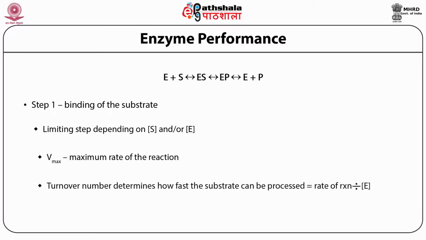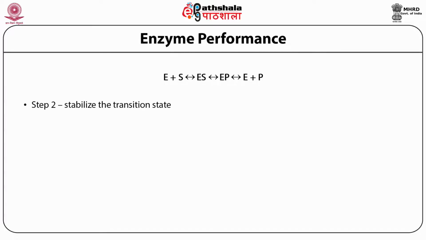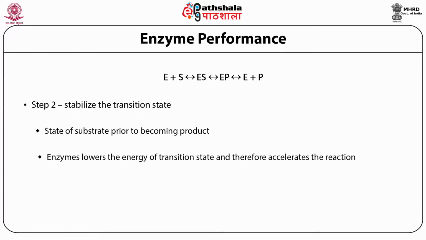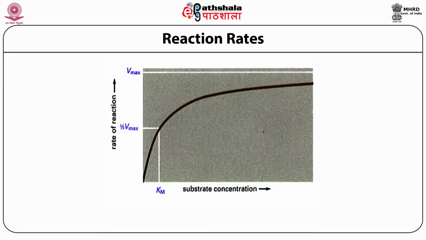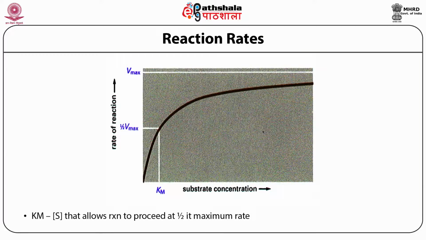Turnover number determines how fast the substrates can be processed. Step 2 stabilizes the transition state, the state of substrates prior to becoming product. Enzymes lower the energy of the transition state, and therefore acceleration of the reaction takes place. Reaction rate: Km is the concentration of substrate that allows the reaction to proceed at half of its maximum rate.